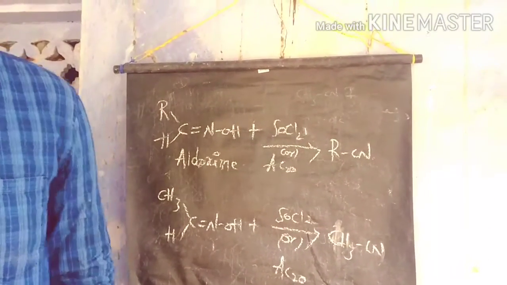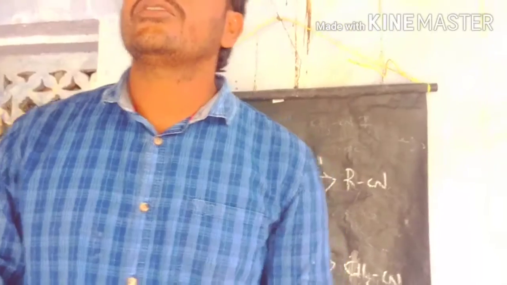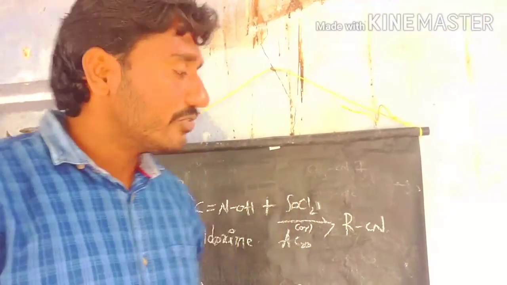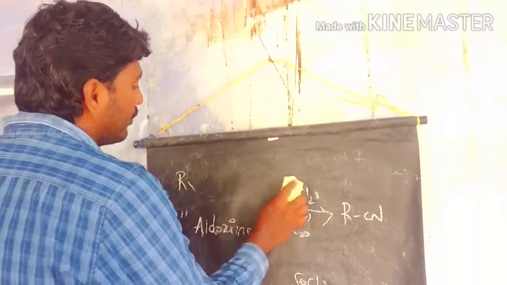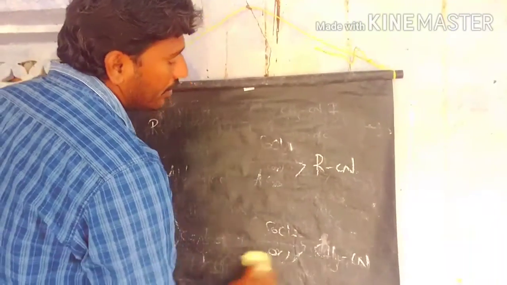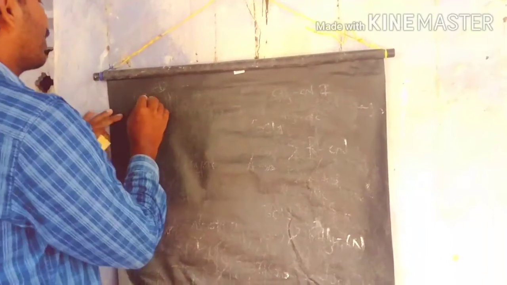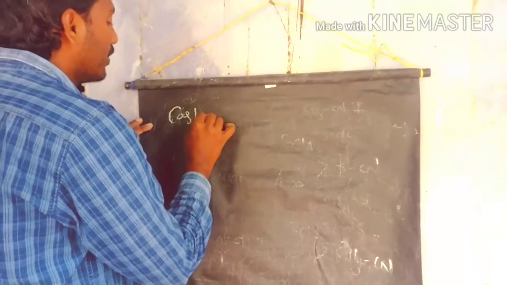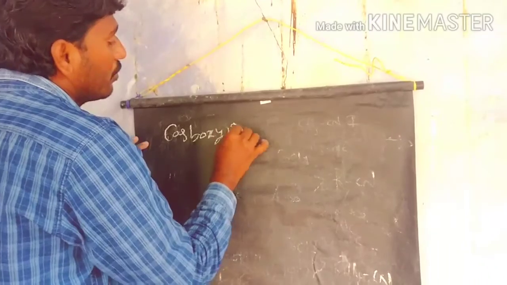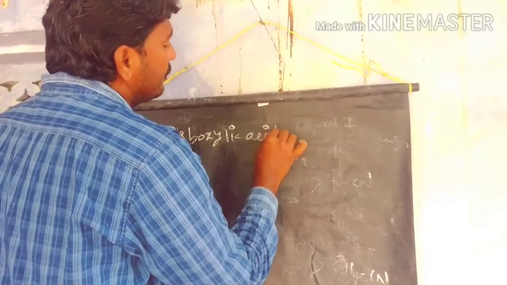Now the third reaction: we prepare cyanides and isocyanides from carboxylic acids. Let's see the reaction from carboxylic acid. First of all, we know the carboxylic acid functional group. What is the functional group present in the carboxylic acid?